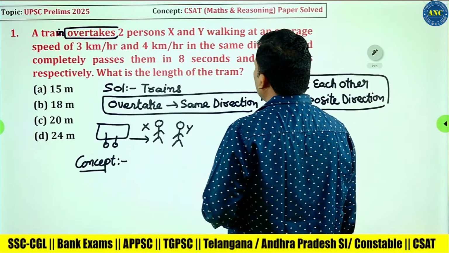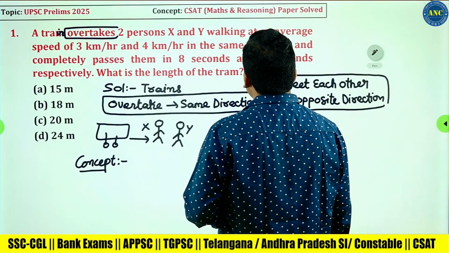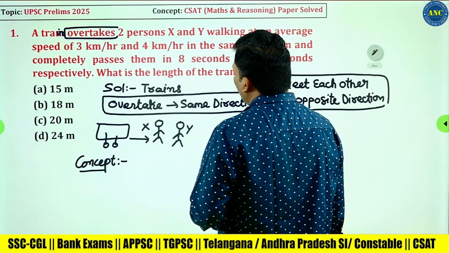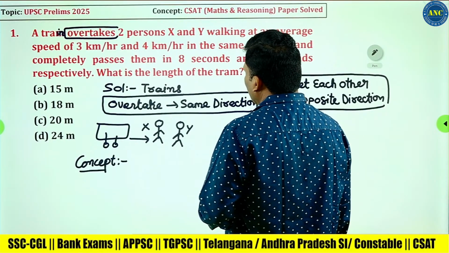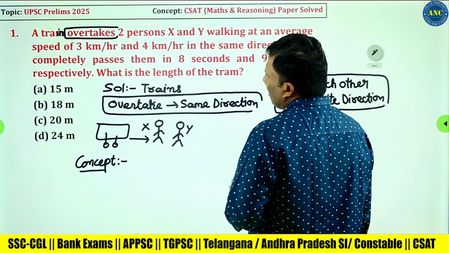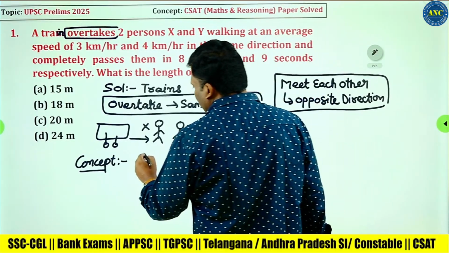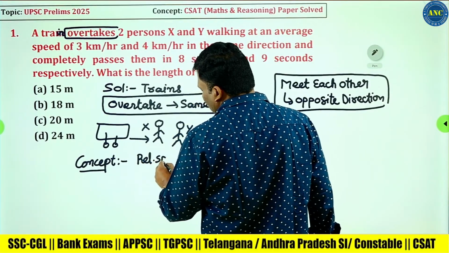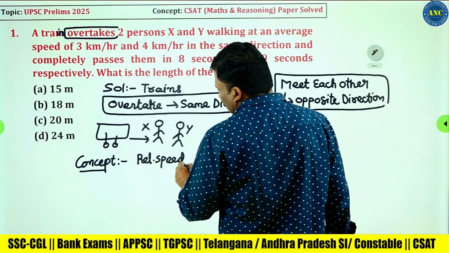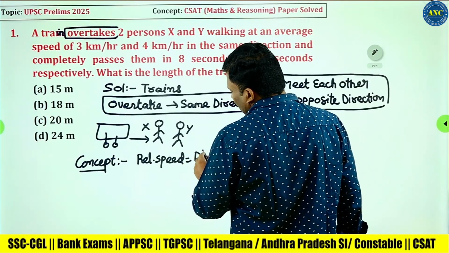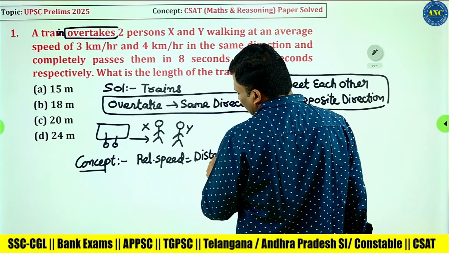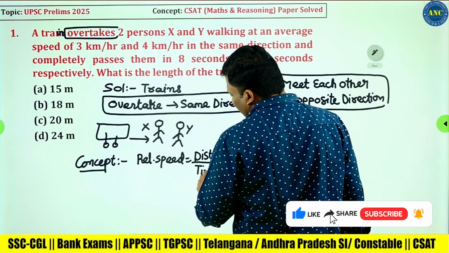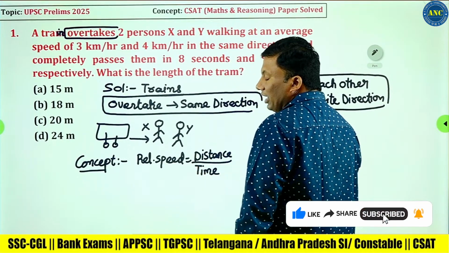The train overtakes two persons walking at an average speed of 3 kilometers per hour and 4 kilometers per hour. What is the length? And it completely passes them. Relative speed is equivalent to distance by time. Since both the parties are moving in the same direction, instead of speed I call it relative speed.